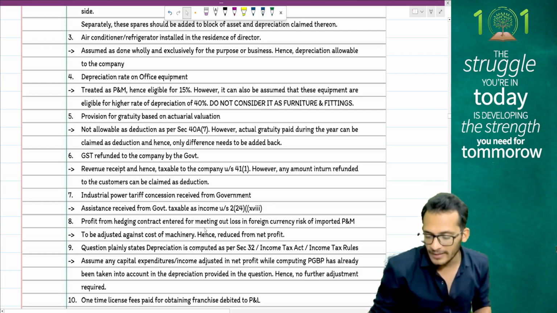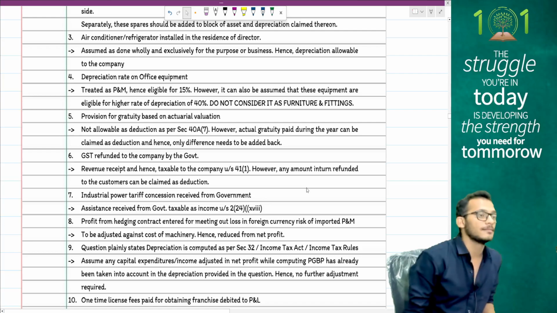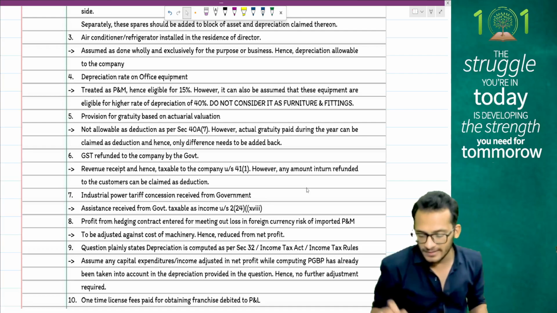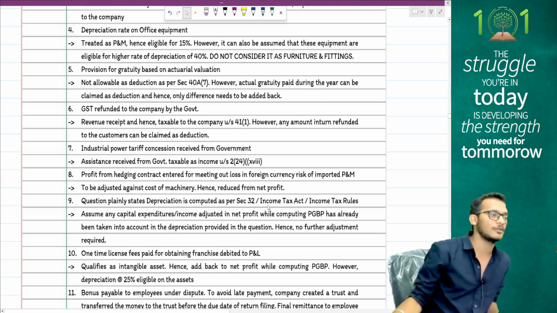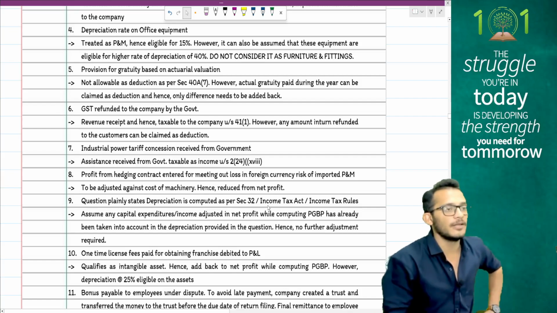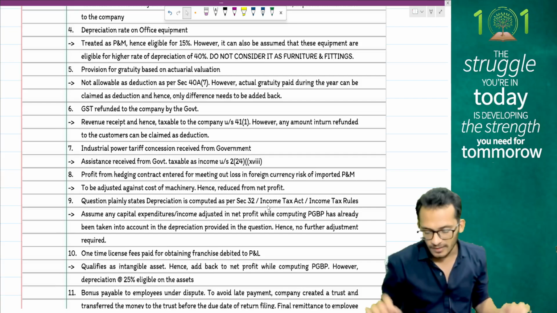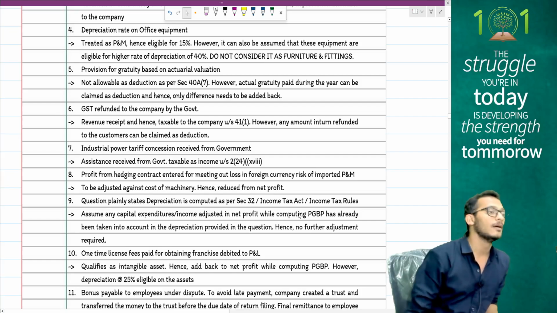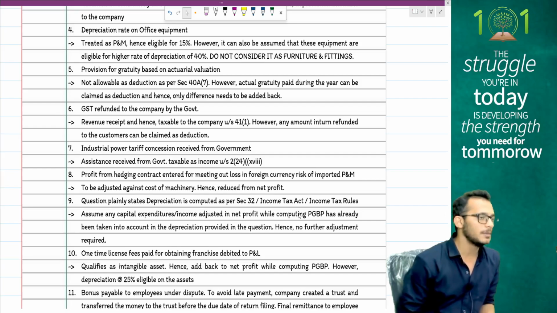Profit from hedging contracts entered for meeting out losses in foreign currency, risk of imported plant and machinery. People, imported plant and machinery means 43A will apply, therefore all profits and losses will be capitalized. Next question plainly states that depreciation is computed as per section 32 of the Income Tax Act or Income Tax Rules. Any other adjustment will not be taken. It will be assumed that this asset number is final. Any one-time license fee paid for obtaining franchise debited to P&L. This is an asset cost to be depreciated at the rate of an intangible asset.